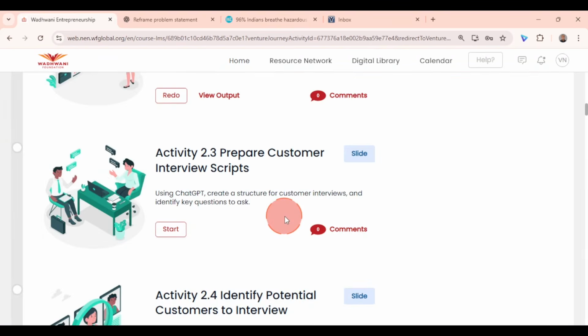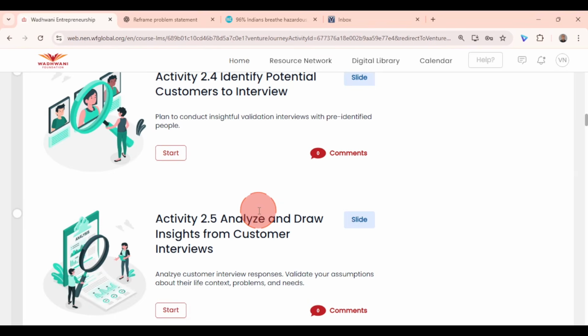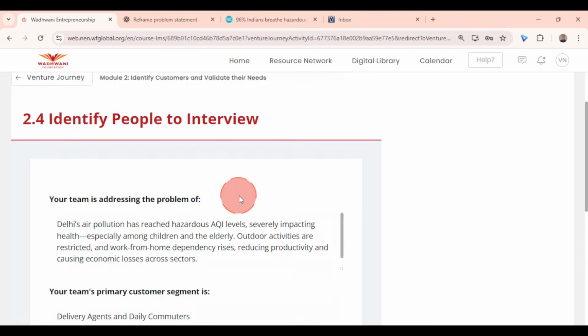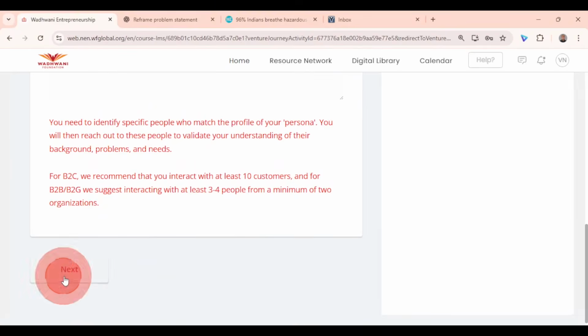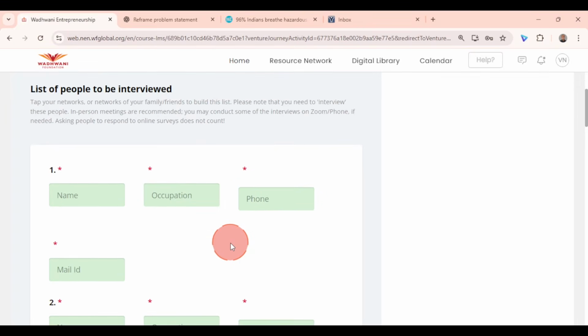Now, once you have completed activity 2.3, you are good to go and complete activity 2.4. So, activity 2.4 is about interviewing customers, potential customers. Now, we would recommend you to interview as many potential customers as possible, because it gives you a very good idea about whether you are solving a problem worth solving and helps you revalidate your problem statement, right?